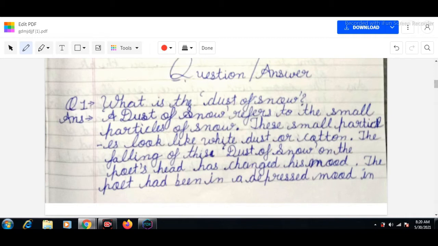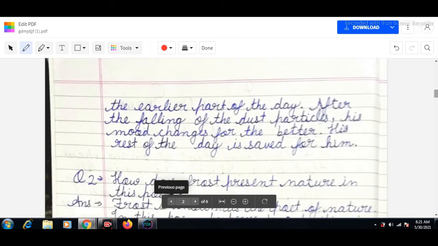So our first question is, what is dust of snow? The dust of snow refers to the small particles of snow. These small particles look like white dust or cotton. The falling of this dust of snow on the poet's head changed his mood. The poet had been in a depressed mood in the earlier part of the day. After the falling of the dust particles, his mood changed for the better, and the rest of his day was saved for him.